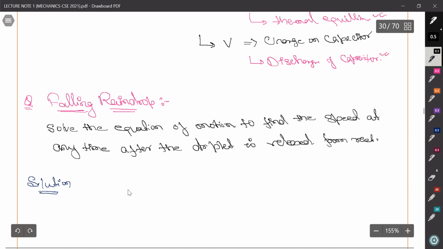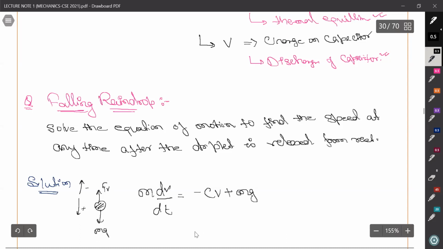Okay. So assuming positive downward and negative upward, we can write force equals ma, that is m dv by dt. What is the force acting on it? The viscous force cv plus mg. See, the viscous force is acting upward and mg is acting downward.